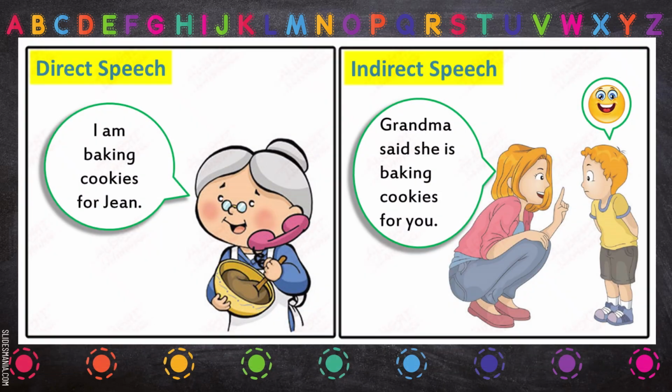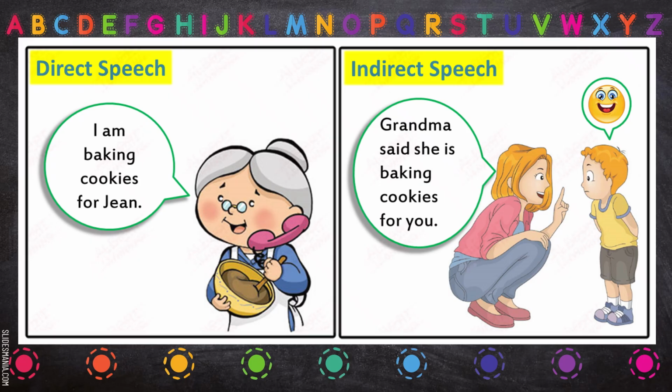Now see direct speeches, you can see the example. Here I am baking cookies for Zine. Now here this lady is speaking on her own. Now in the other picture you have seen that this girl is passing on the words of grandma to a little boy. Grandma said she is baking cookies for you.